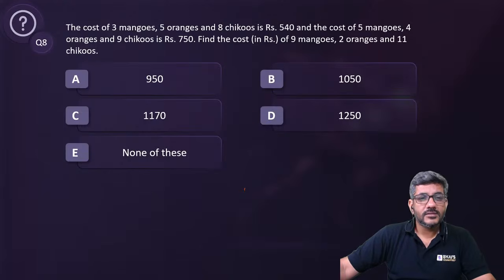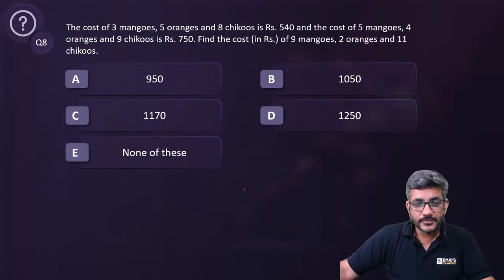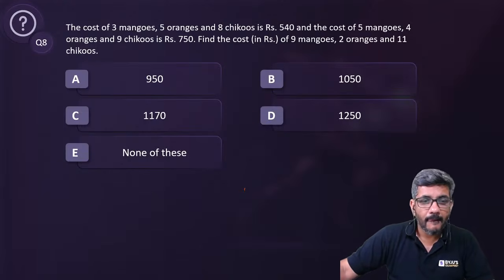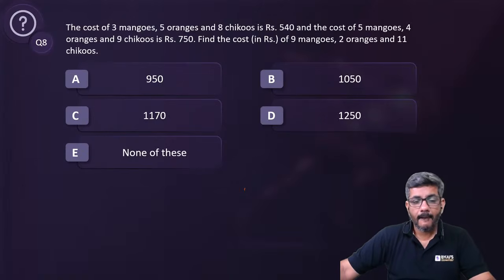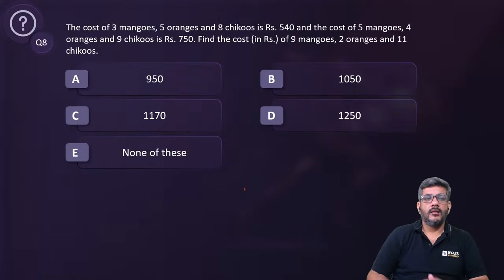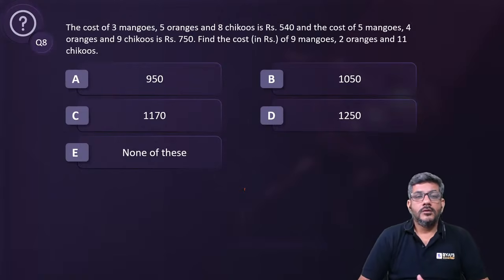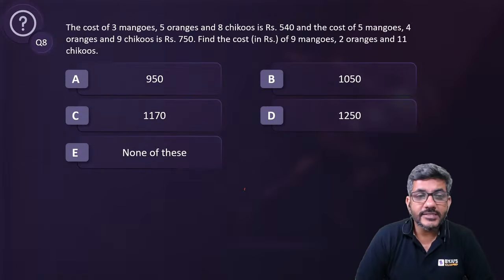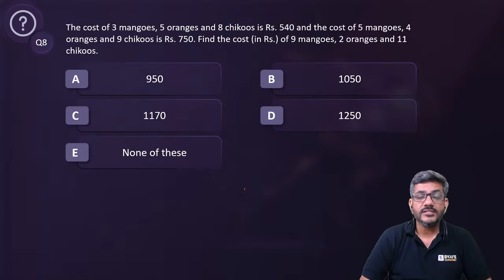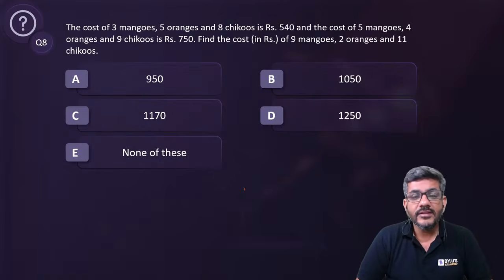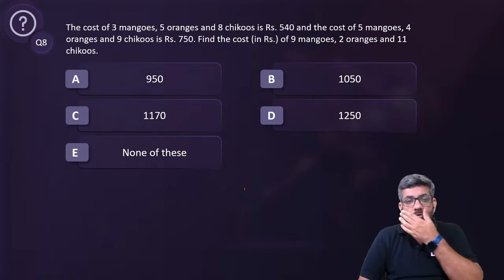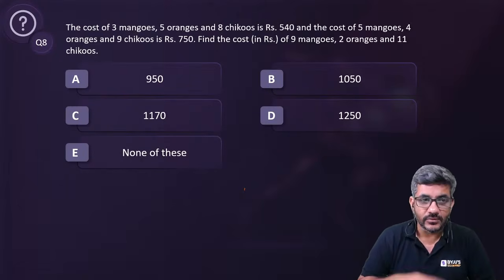What is the answer to this next question according to you? The cost of 3 mangoes, 5 oranges and 8 chikus is 540, and the cost of 5 mangoes, 4 oranges and 9 chikus is 750. Find the cost of 9 mangoes, 2 oranges and 11 chikus.